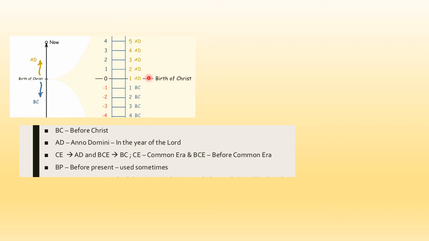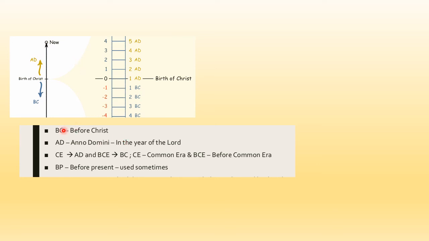So if I say 10 BC, I'll go down to this. And from 10 BC I can further go down: 10, 20, 30, 40, 500 BC, 800 BC, 4000 BC. I am going down before the birth of Jesus Christ. This is how I'm going. Here if you can see the arrow going down like this, and AD is till here and now. So what we are living in is after the birth of Jesus Christ. It goes till now. All the years and further years we will live through will be considered part of AD.